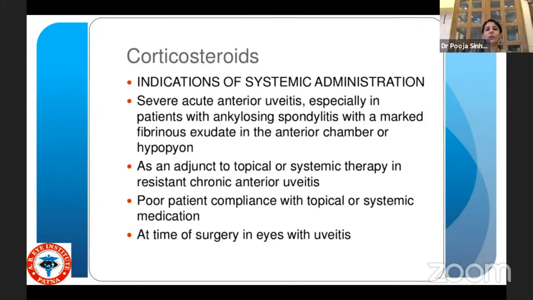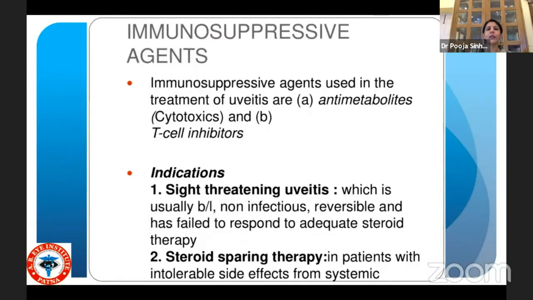Where do we use systemic steroids in anterior uveitis? When there is severe acute anterior uveitis with a marked hypopyon, poor patient compliance with topical medication, and at the time of surgery in eyes with uveitis.